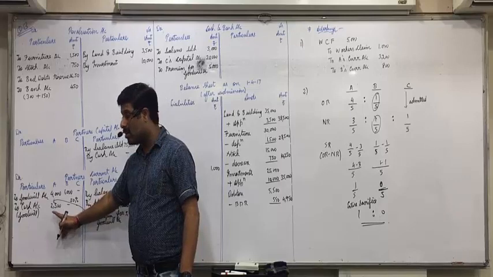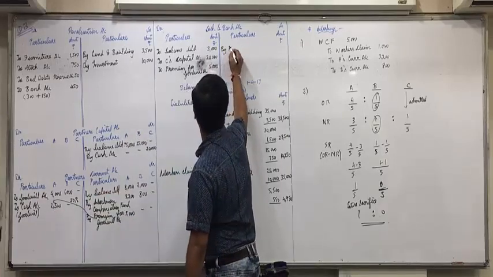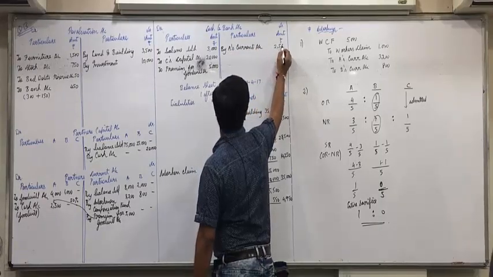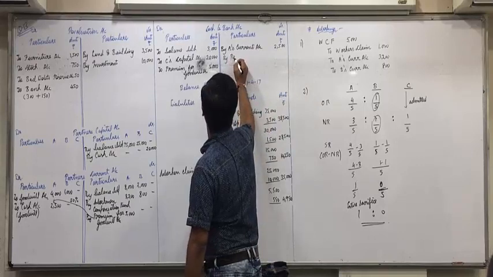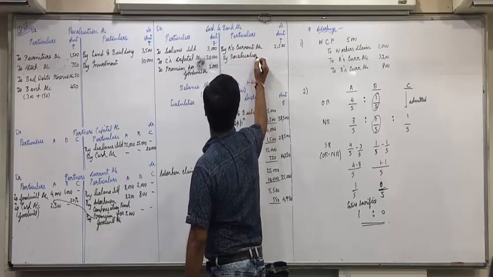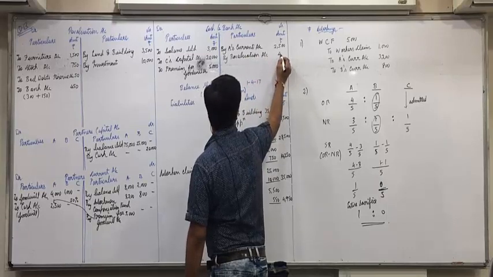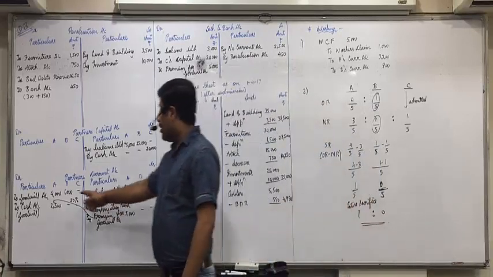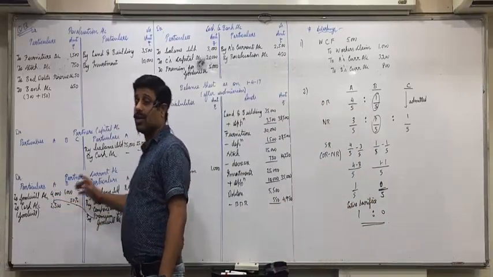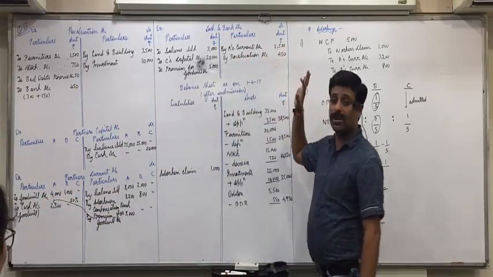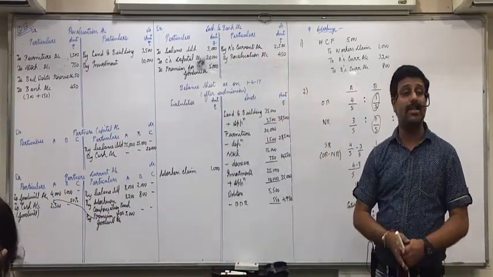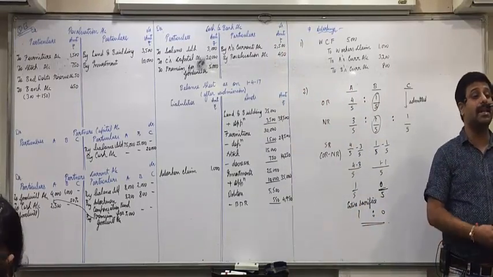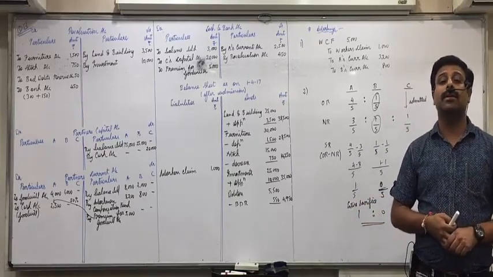Withdrawal of goodwill cash will also come on credit side by A's current account 2500, and by revaluation account 450. Are you all clear with this? A's current account debit to cash 2500, cash also it will come on credit side by A's current account 2500. And this dishonor expenses, the entry will be simply revaluation account debit to bank account. All adjustments are done. Are you all clear with this? Moving after that?